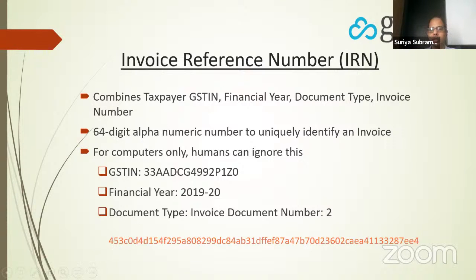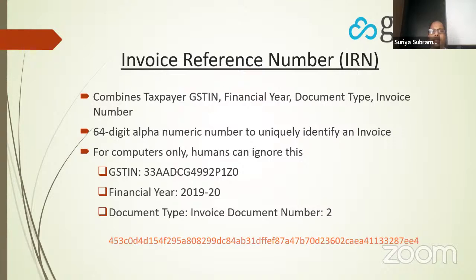Here is a 64-digit alphanumeric number. This will uniquely tell you that this is an e-invoice. Nobody is going to remember this number. So I would just suggest that you ignore this number. If you are a software provider, okay, take this IRN, save it in your database. But otherwise, for human beings, there is nothing to note here.